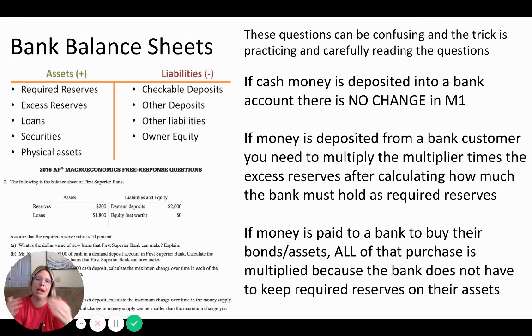But if money is paid to the bank for their bonds or assets, then all of that money can be multiplied. So that's the big difference there. If a customer deposits money, some money has to be held on to. But if the central bank buys bonds from the commercial bank, then all of that money can be multiplied. Now we're ready to move on.